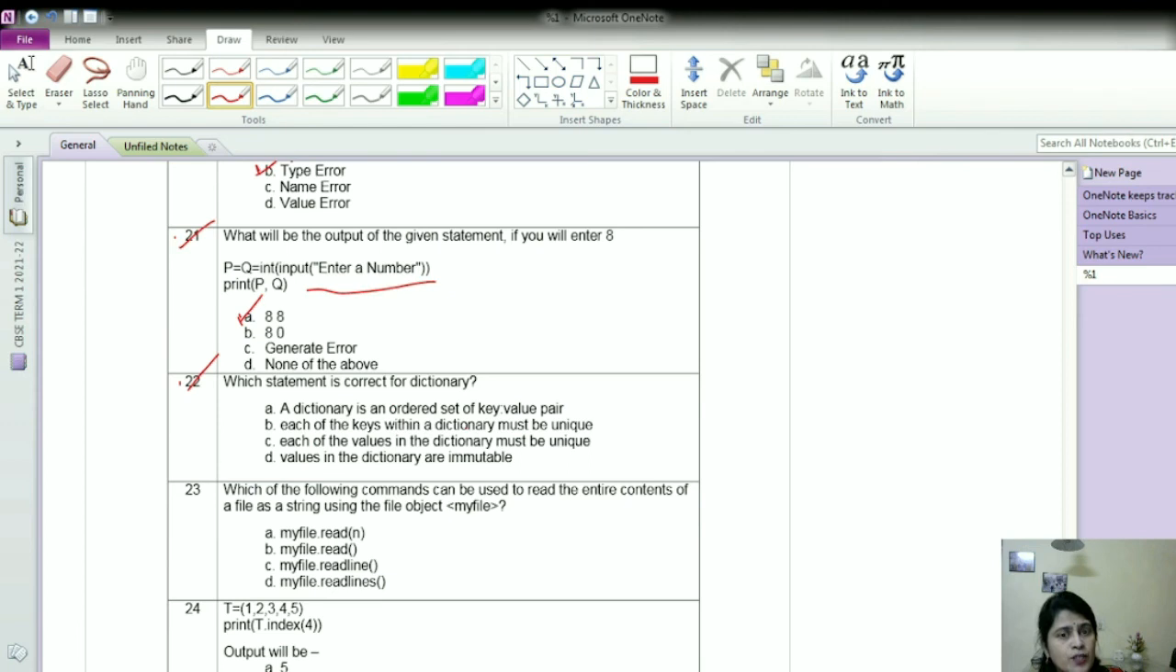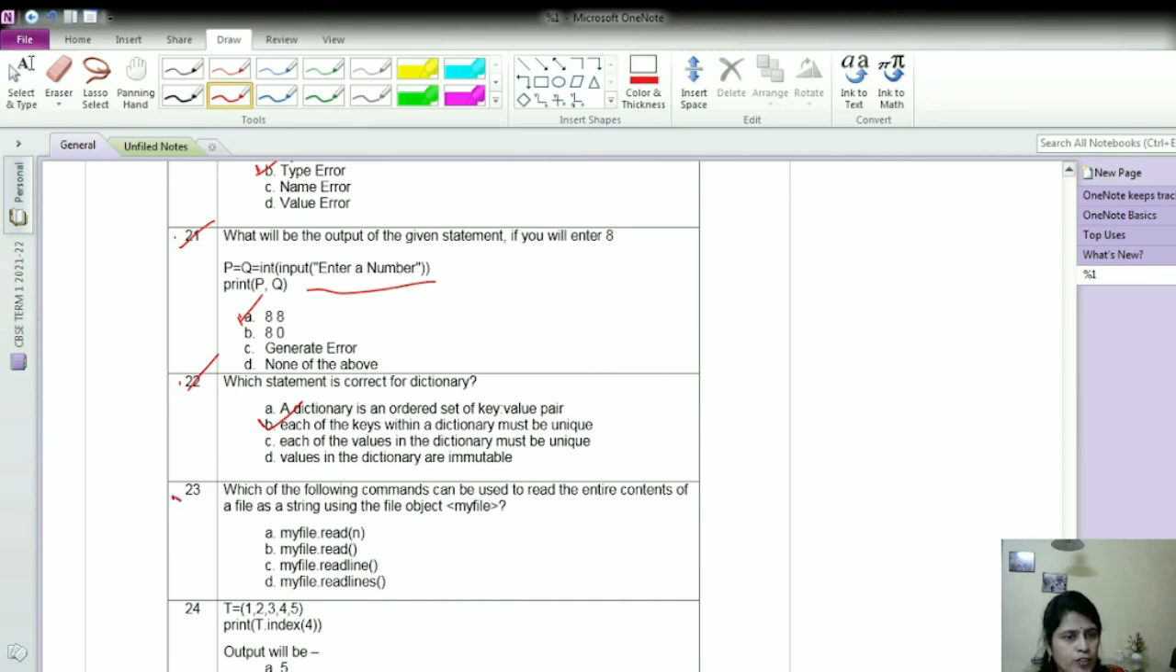Each of the keys within a dictionary must be unique. Yes, each of the keys in the dictionary must be unique. Now, each of the values in the dictionary must be unique. No, it is not true. The values can be same. Values in the dictionary are immutable. That is also wrong. Values in the dictionary are mutable. Keys are immutable, but values are mutable.